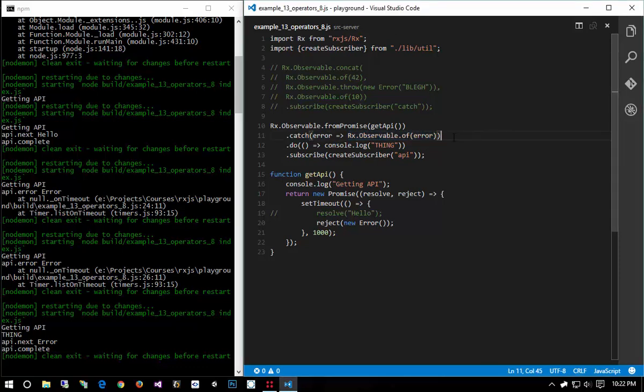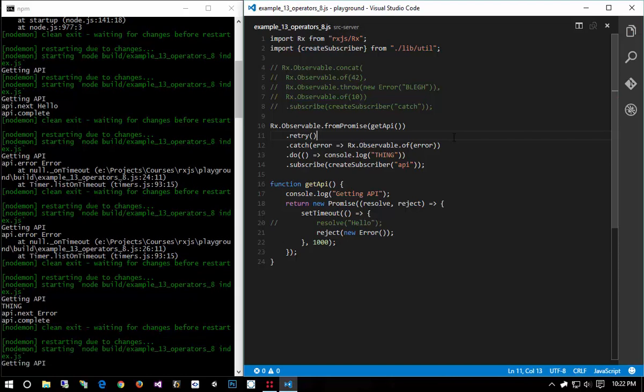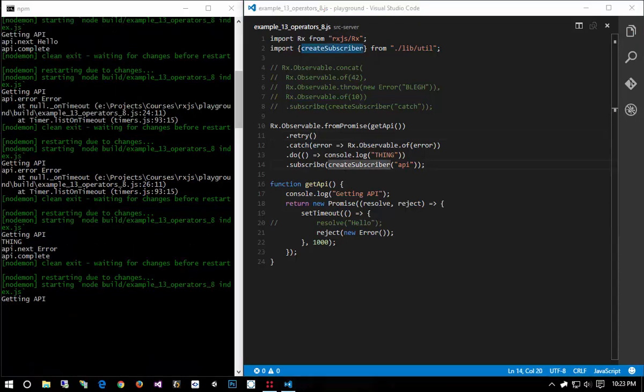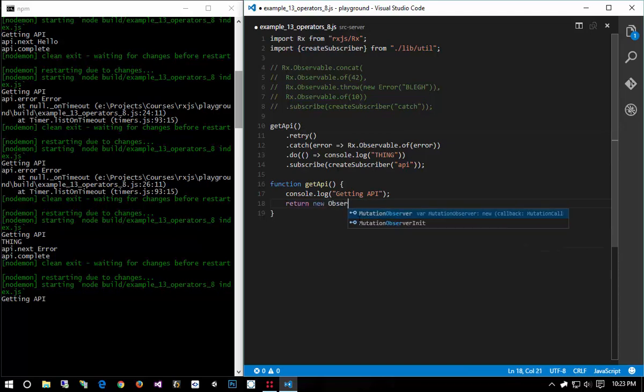But what if we wanted to retry X amount of times? What I can do in one line of code is say retry. Now, when the error happens, it'll restart the workflow. Unfortunately, this is a bad example because we're getting this observable from a promise. If instead we rewrote getAPI to actually return a proper observable, so we said return new Rx.Observable, observer, and here I'll put the getting API in here.